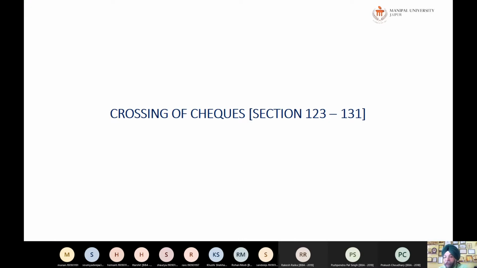Sandeep Singh Bhati, what is crossing of checks? Sandeep? Yes, sir. Sandeep Singh, what is crossing? I don't know. Rakesh Raika, what do you mean by crossing of checks?